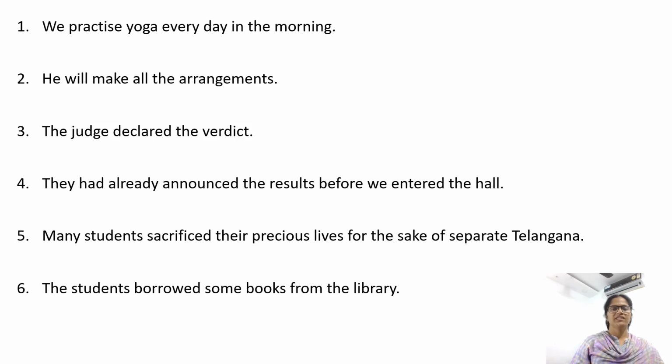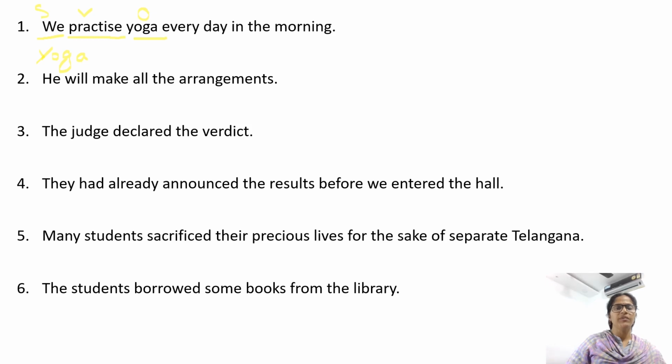Here are the questions. We practice yoga every day in the morning. What is the first rule of changing active into passive? Find out subject, verb and object. Now what is the verb here? Practice is the verb. Now who practices? We. We is the subject. We practice what? We practice yoga. Yoga is the object. Second rule, start passive voice with the object. So begin with yoga.